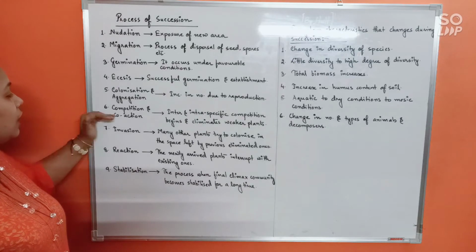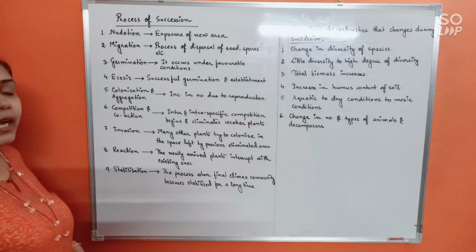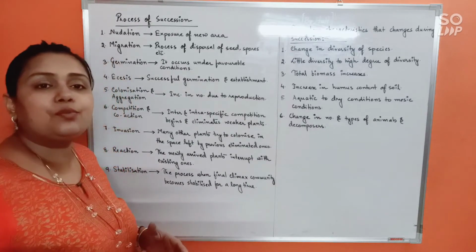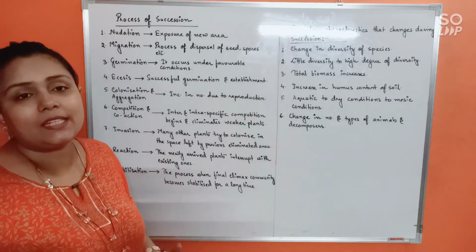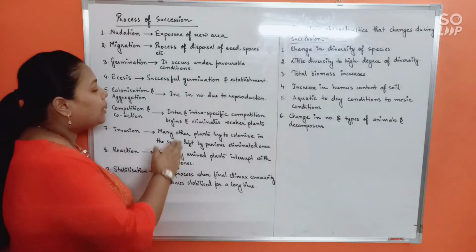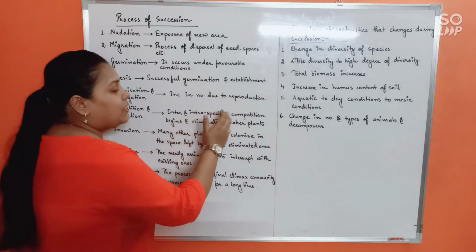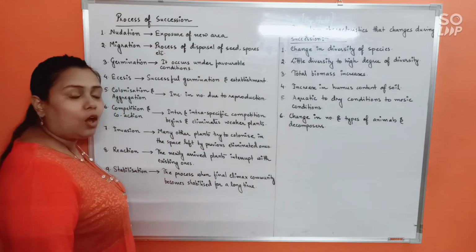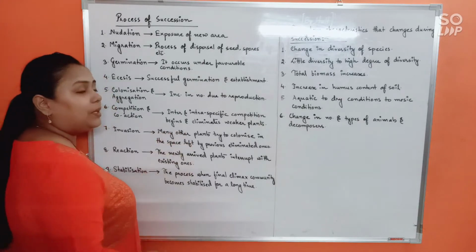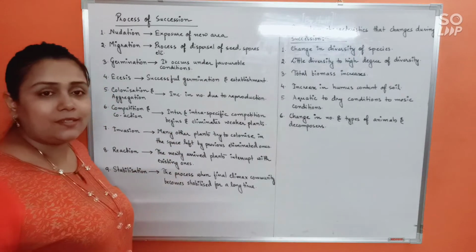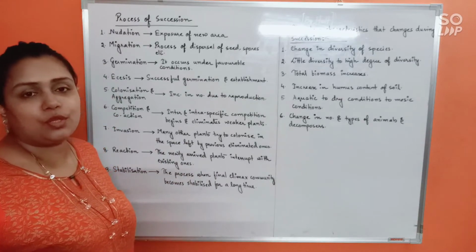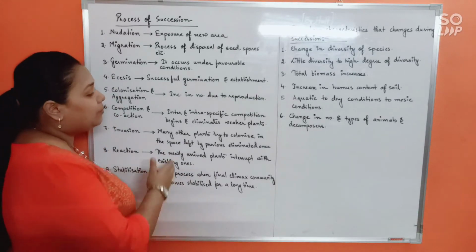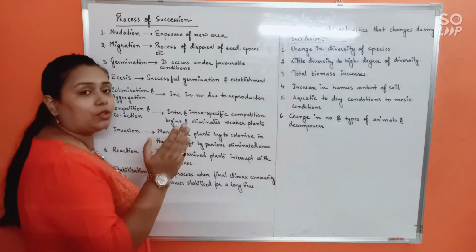Next, competition and coaction. Now that the population of the species would increase, there will be a number of species that have aggregated in the area. At that time, the inter- and intra-specific competition would begin, right? Inter means in between two different species, and intra means within the same species. Competition for the resources would start. And at that time, what would happen is a very, very important step.